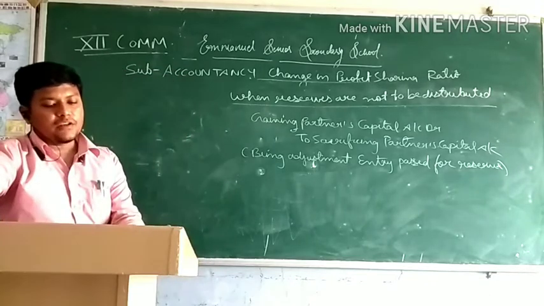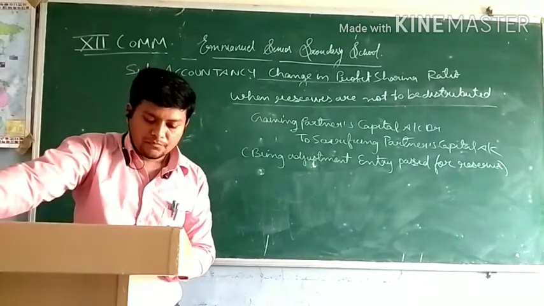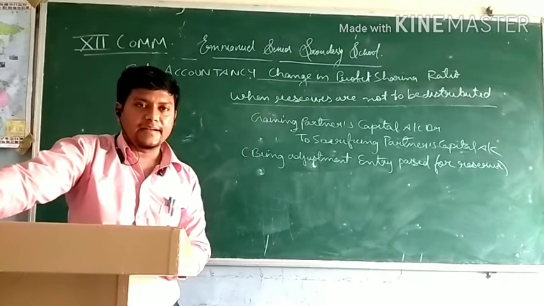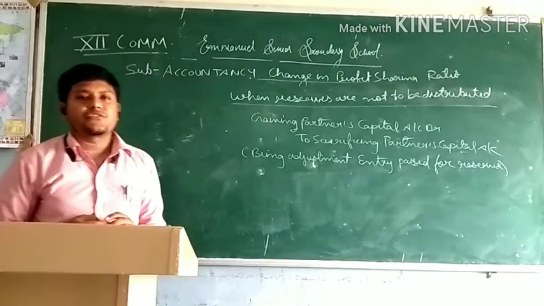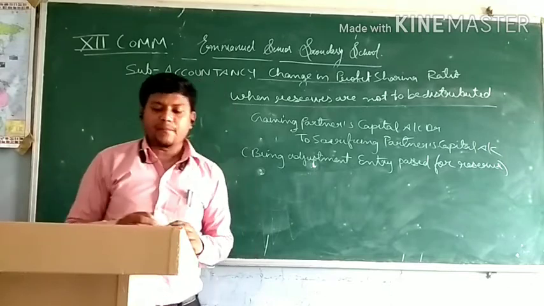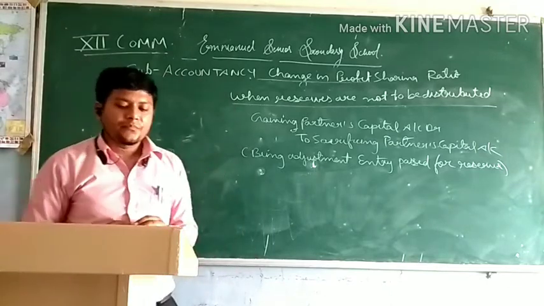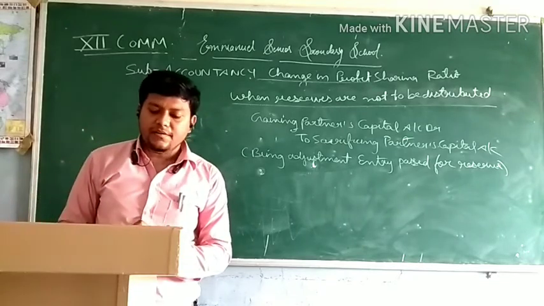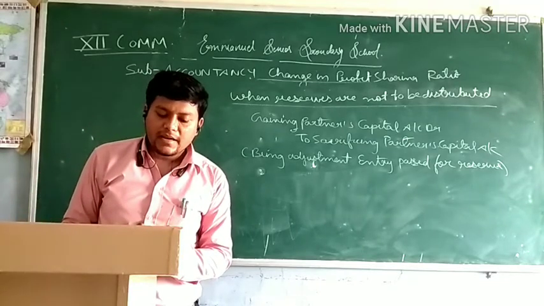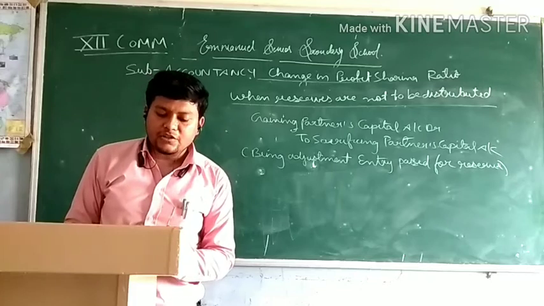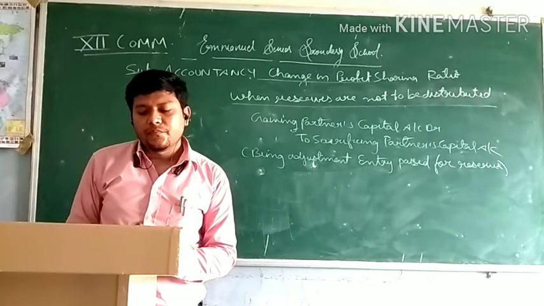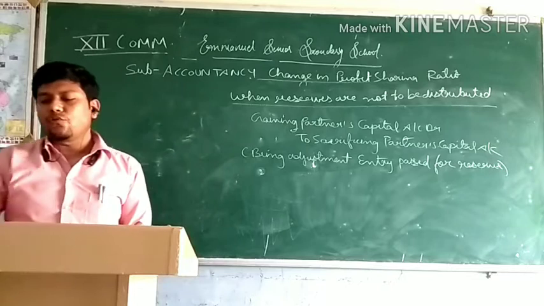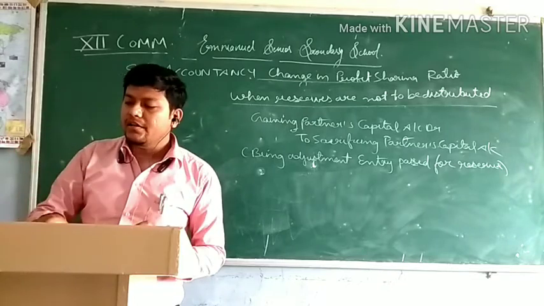Now we are doing question number 29, second. Question number 29 first you people have done in homework. The second point is what we studied today. It is written: when they don't want to transfer general reserve in their capital accounts and prefer to record an adjustment entry for the same. So writing this much is enough, that they don't want to distribute.